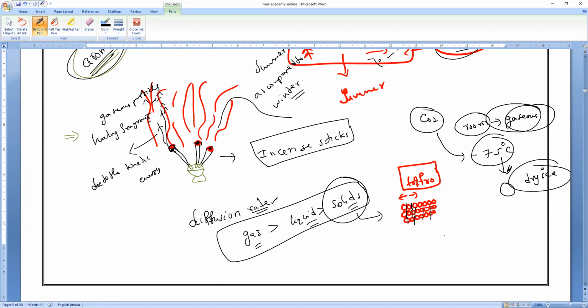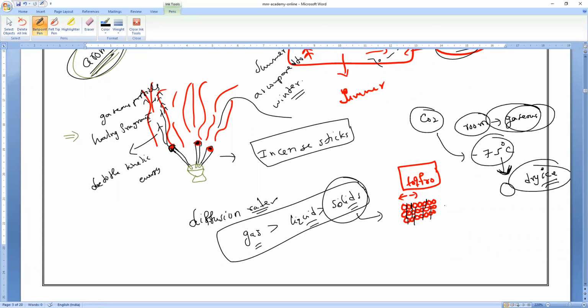Do you understand? So there is no liquid forming, because till that temperature it is in a gaseous state only. As soon as the temperature goes below that, it directly forms a solid. No liquid is forming. That is why we say it is a sublimate product. The liquid state does not exist between those temperatures. That's the reason they are called sublimates. Okay?